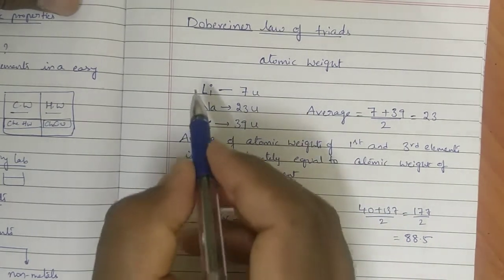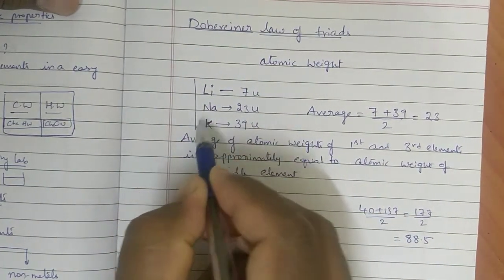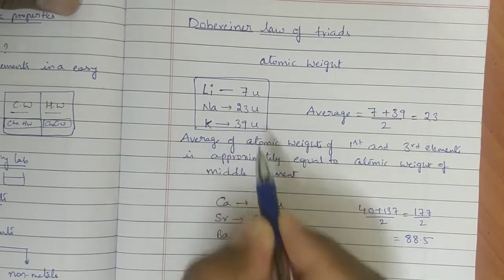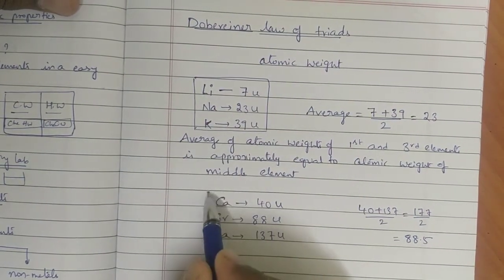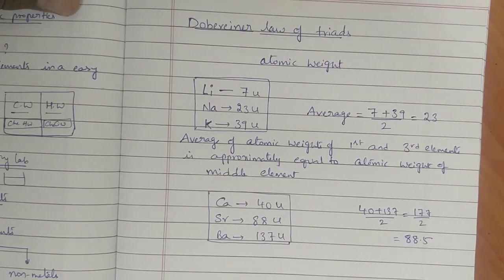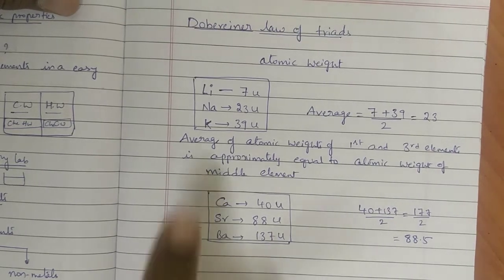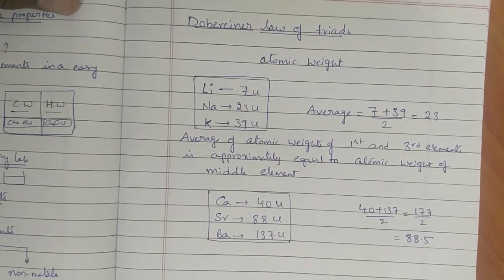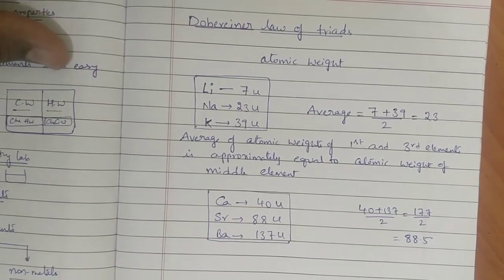Depending on this, he classified some elements into groups. Each group has 3 elements, and one set is called one triad. That's why it gets the name Dobereiner's law of triads. Then the main classification, which I did not say yet.